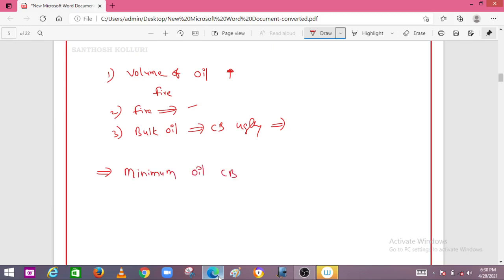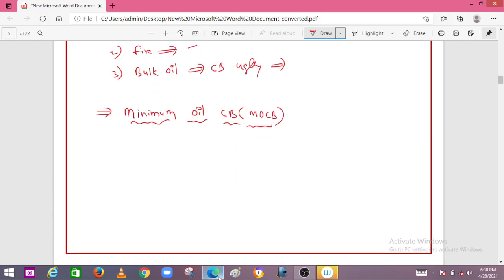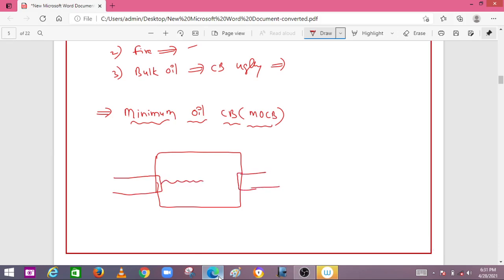Minimum oil circuit breaker, MOCB, comes into the picture. In the bulk oil circuit breaker, we used the complete circuit breaker chamber as the insulation medium as well as for arc quenching. In the minimum oil circuit breaker, we use the oil at the contacts only for arc quenching, not for insulation purposes. So this is a minimum oil circuit breaker, where the oil is used only for arc quenching. That's why it is called a minimum oil circuit breaker.